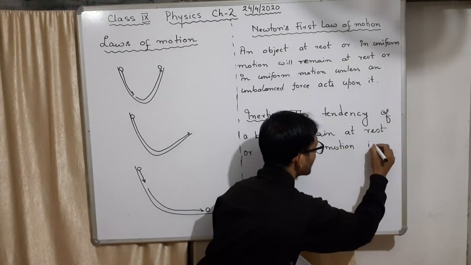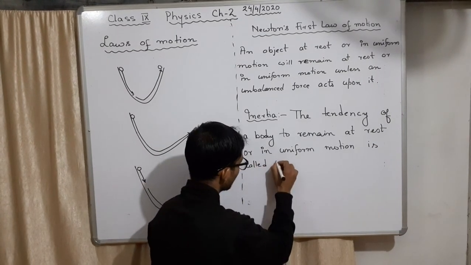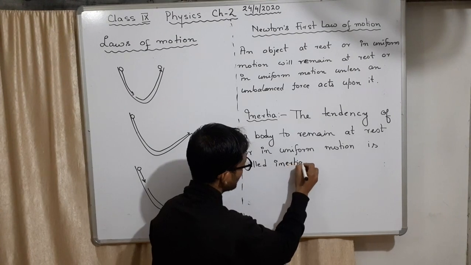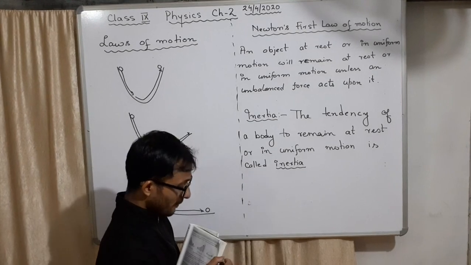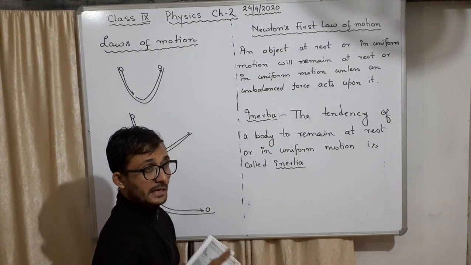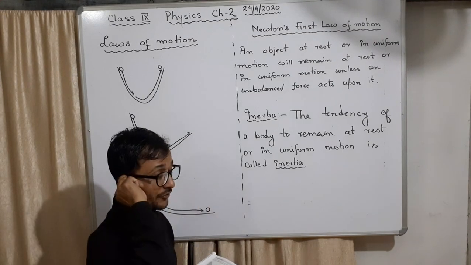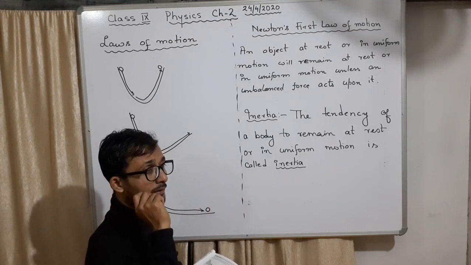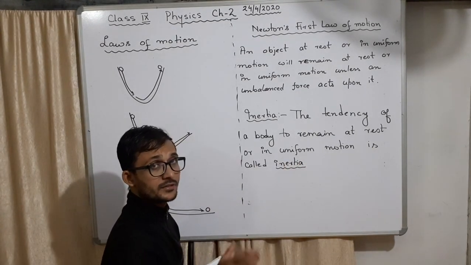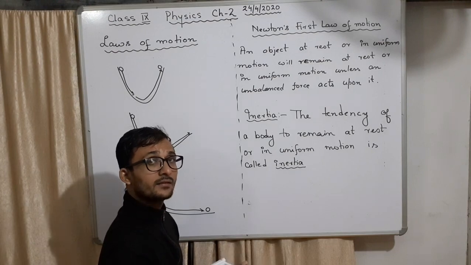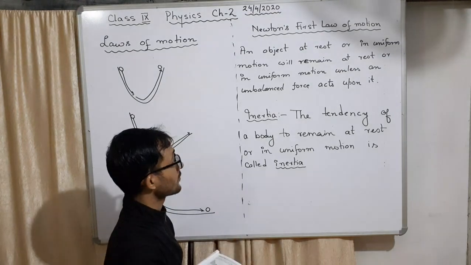It is called inertia. Don't confuse this with friction, okay? Different. Every object has inertia. If it is at rest, the inertia of the body will make the body remain there. If an object is moving, that also will have inertia, inertia of motion, which will make the body remain moving like that forever. So that is called inertia.